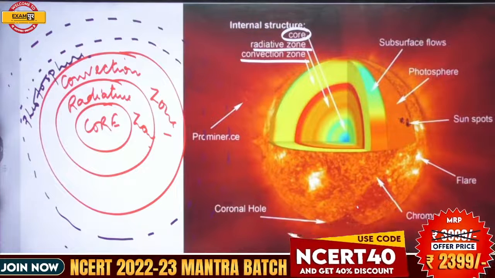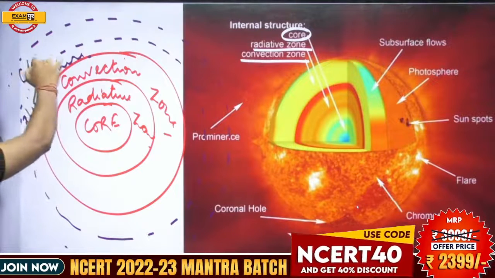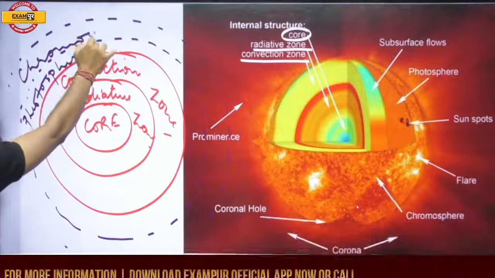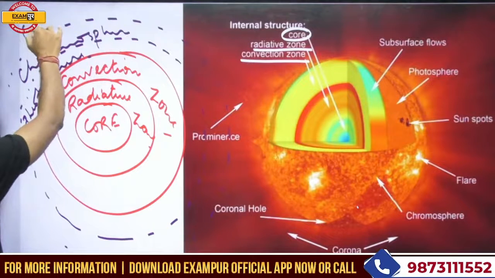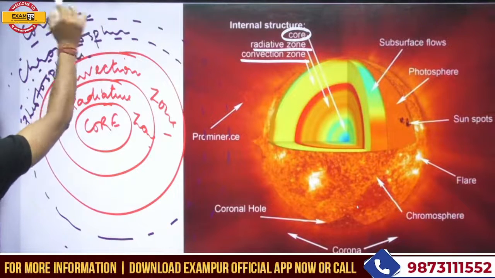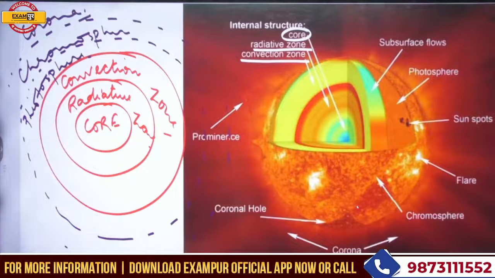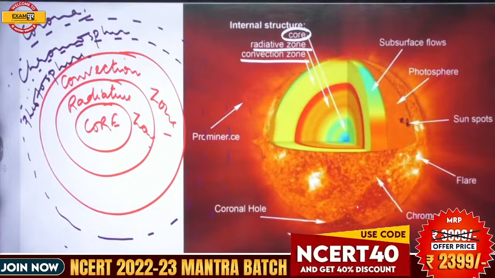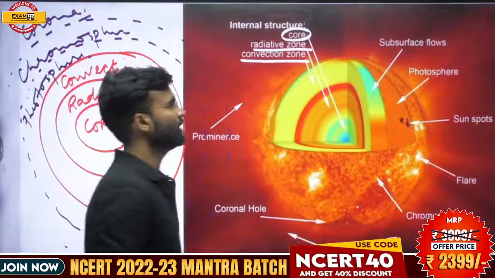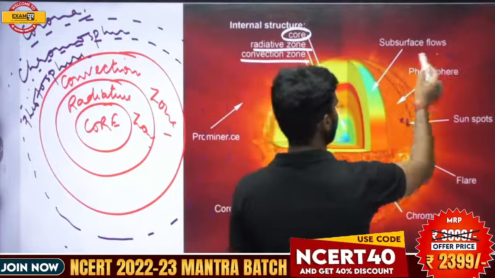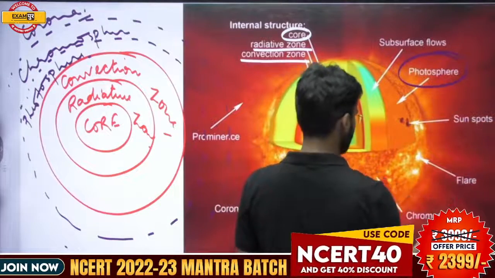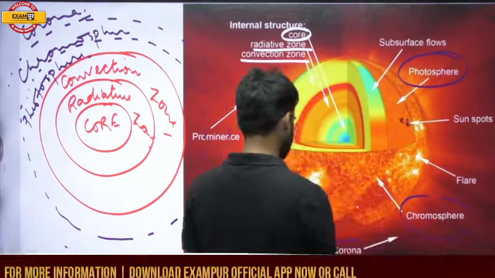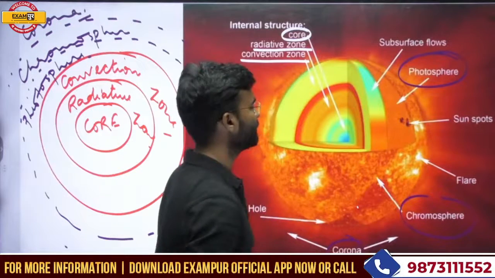The second is the chromosphere, and the outer part is the corona. So this is the photosphere, this is the chromosphere, and the last one is the corona.